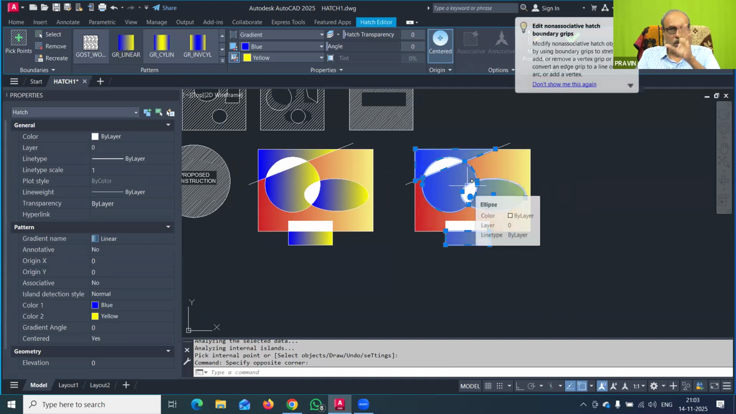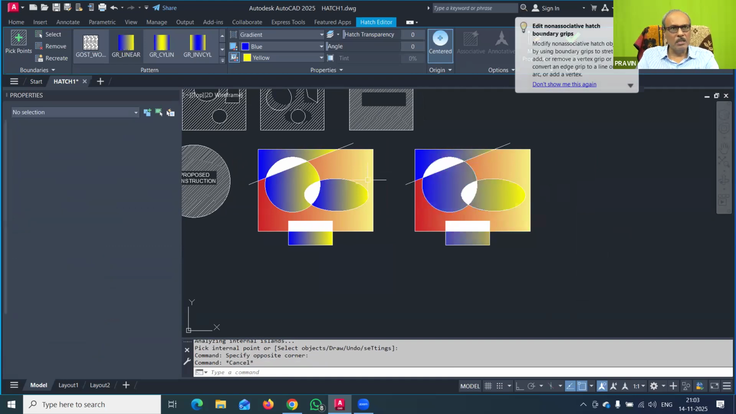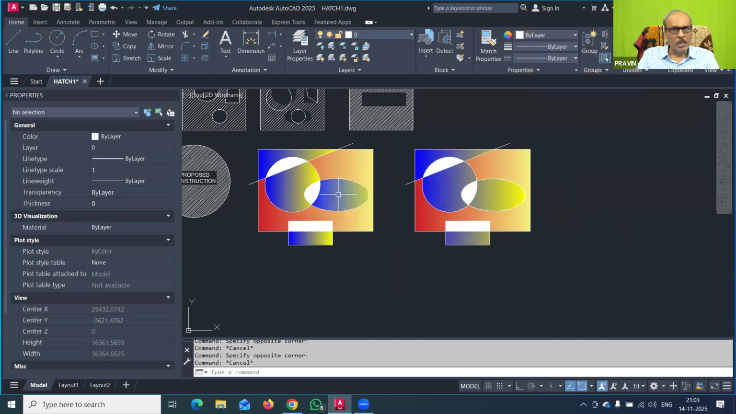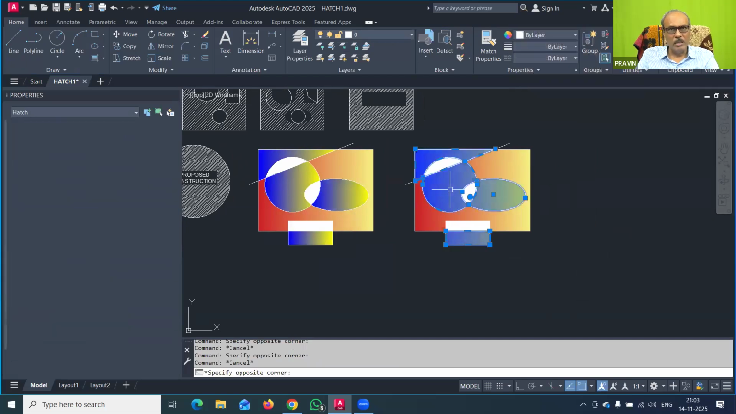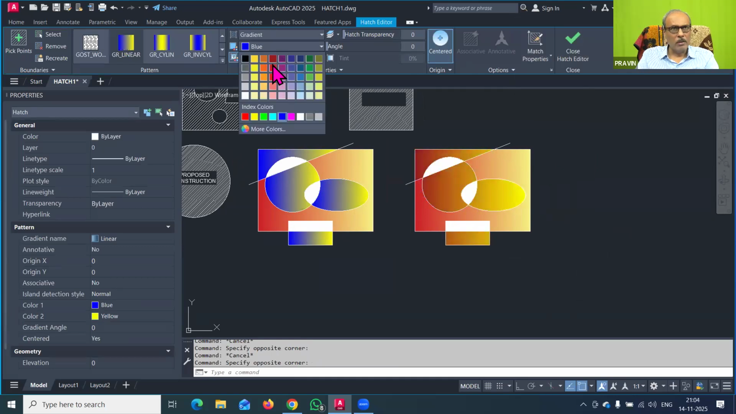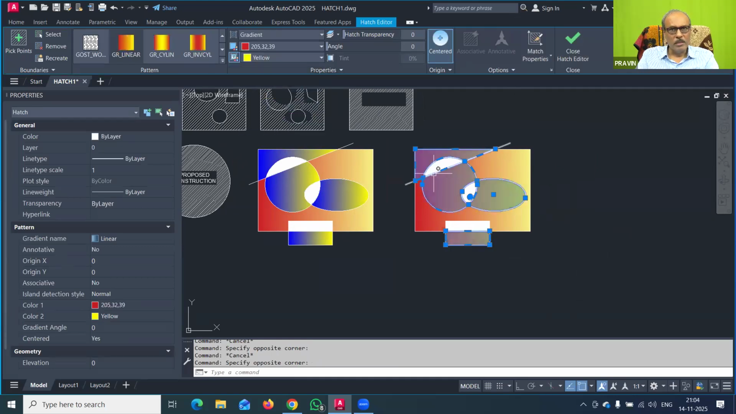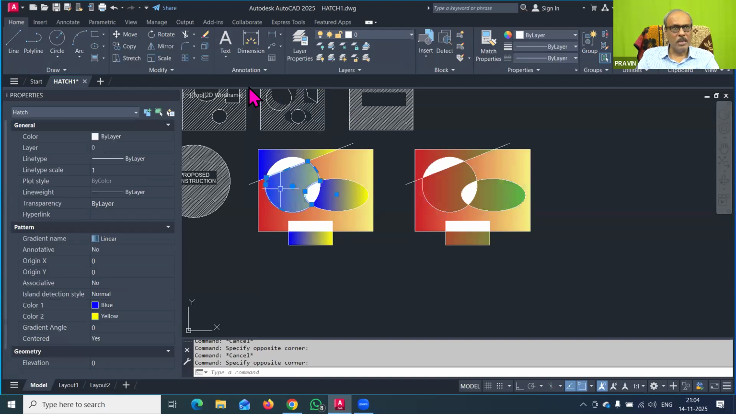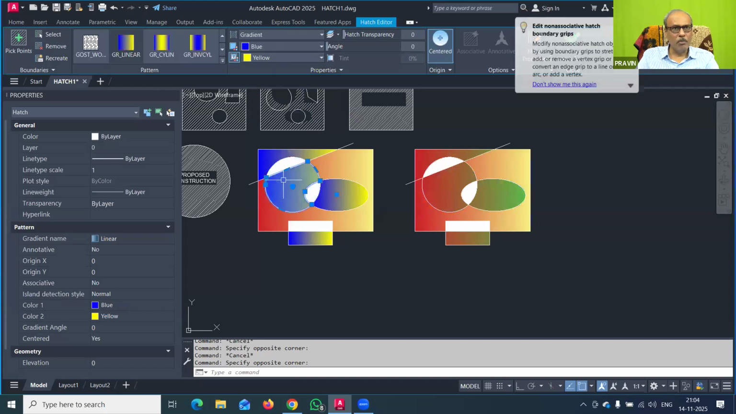It means that all objects are different, but the hatching is one. The hatching is one, the objects are different. But here in this case, every boundary is different, so this hatching is different and this hatching is different. If you try to edit this, I will change the color now to red. You can see that across the whole boundary, your color pattern changes. This is the difference. But here you can change it separately, so you can select that boundary and change its color.